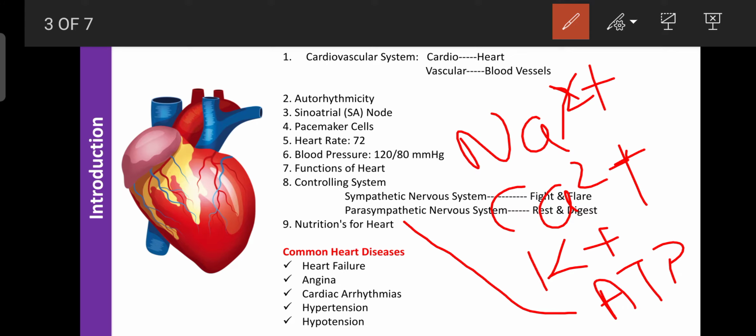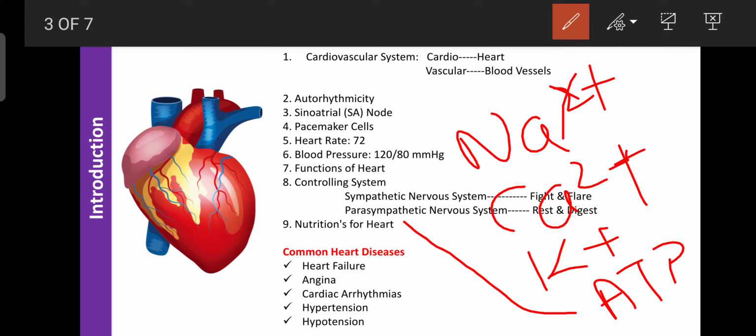If there are abnormalities in the concentrations of sodium, calcium, and potassium, then the person suffers from heart disease. For example, if the sodium level increases, the person suffers from hypertension. If the calcium level increases, the person suffers from cardiac failure or angina. If the potassium level increases, the person suffers from hypotension. If these are normal, the cardiovascular system can work in normal condition.